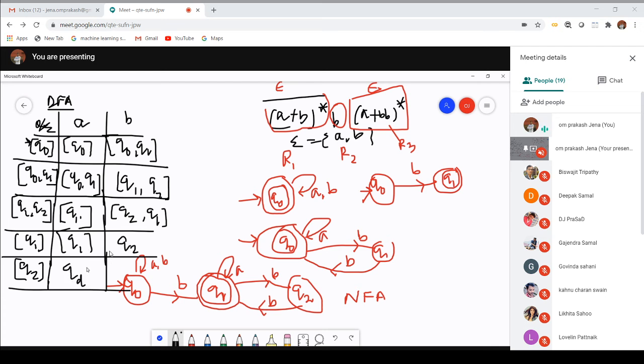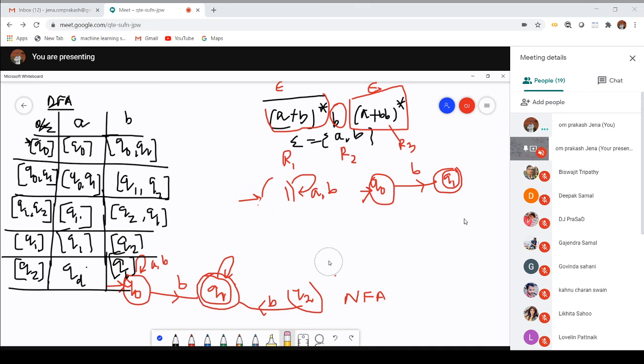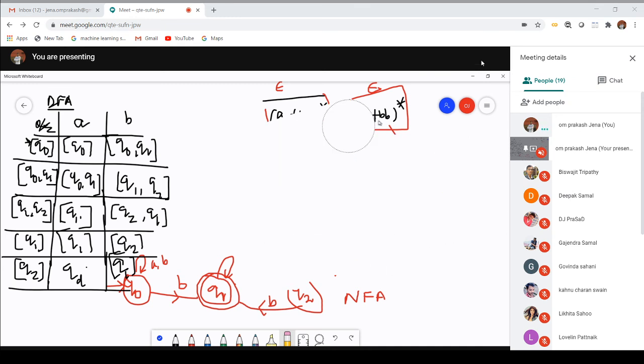Let the dummy state equal QD. Now on Q2, if I pass B, it will be Q1. Q1 is already present, so no new state is generated over here. Hence I have to stop there. Once I stop here, I'll go for the construction of its DFA.